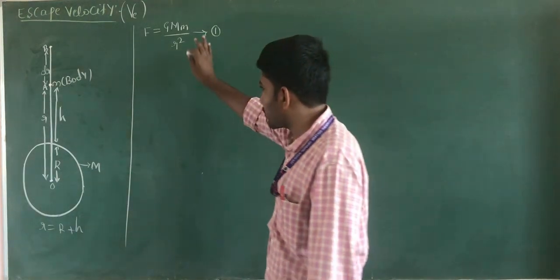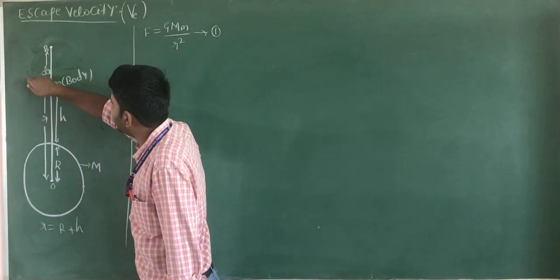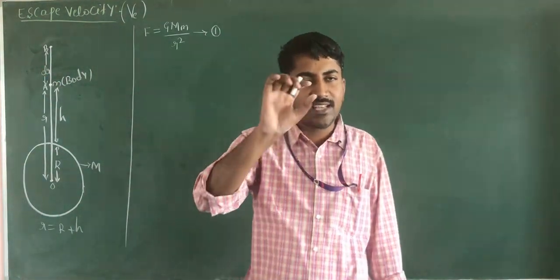Now this is the force. The body moves from point A to B through a certain displacement dr, so there is some work done.